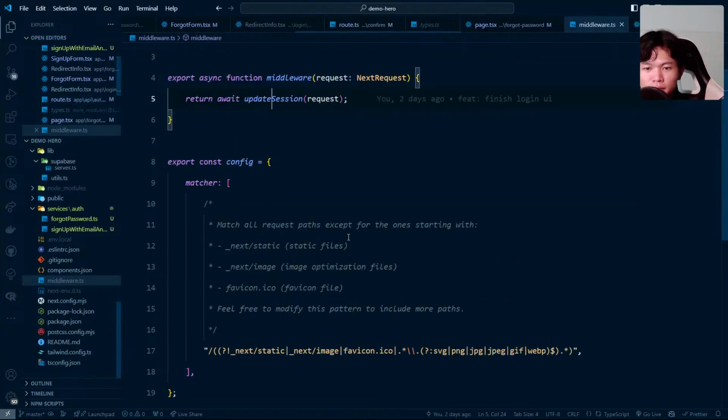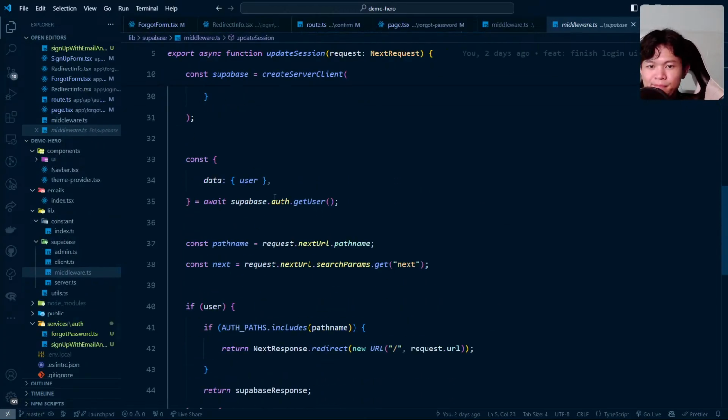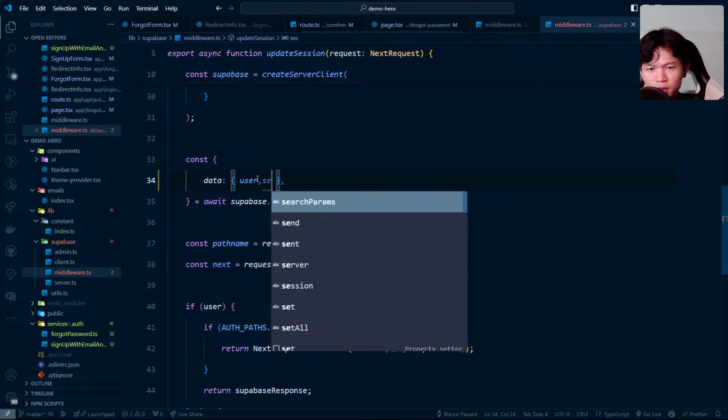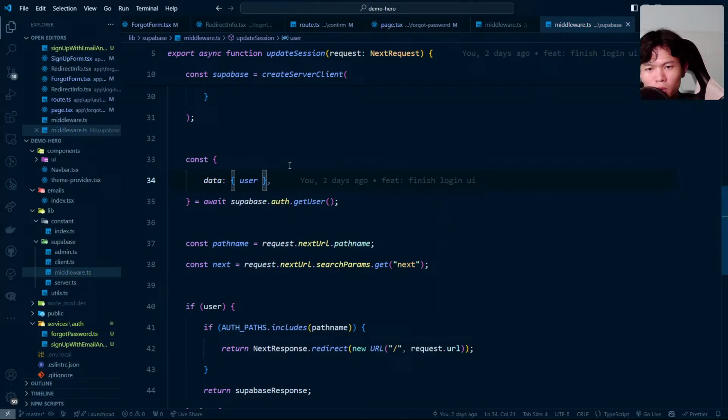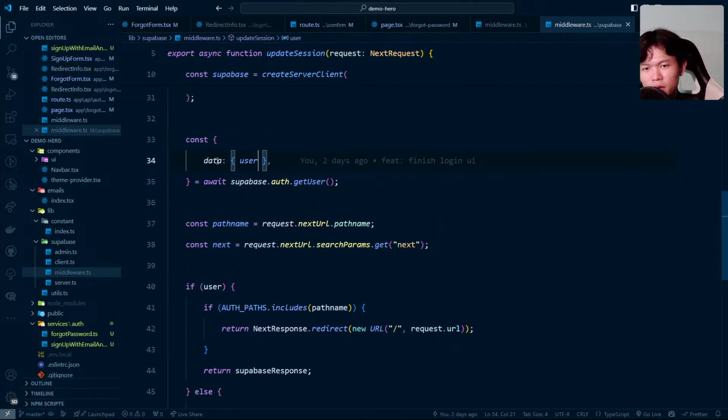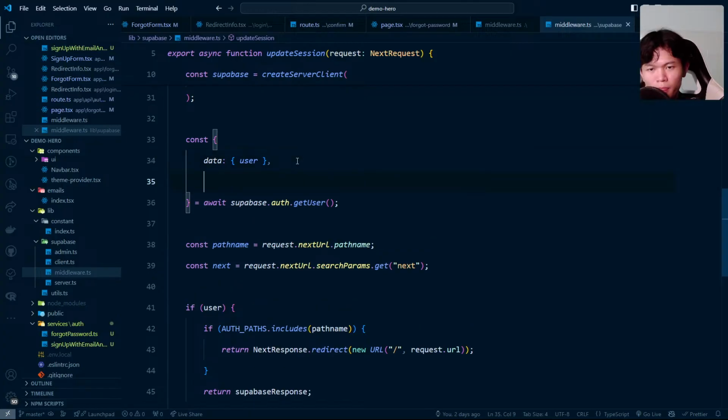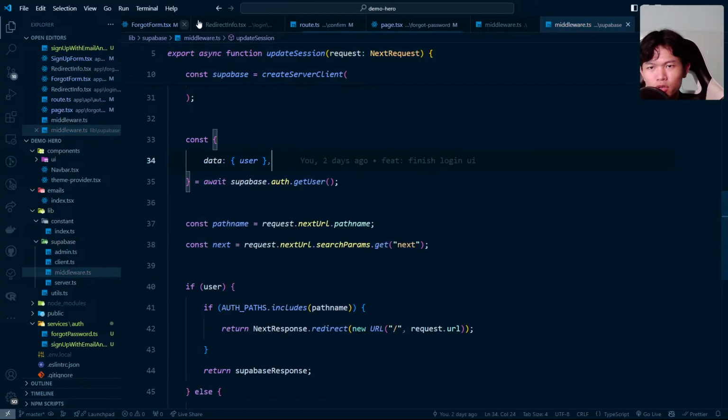Maybe I think this is similar to what we have in the middleware as well. We have the user, and I would assume we can access the sessions. No? Well, what kind of data do we have here? Data, we have only, so right now from here we can get only data. Data, we can get only the user. So there's no session inside of this one. There's no session, right? Okay, interesting.